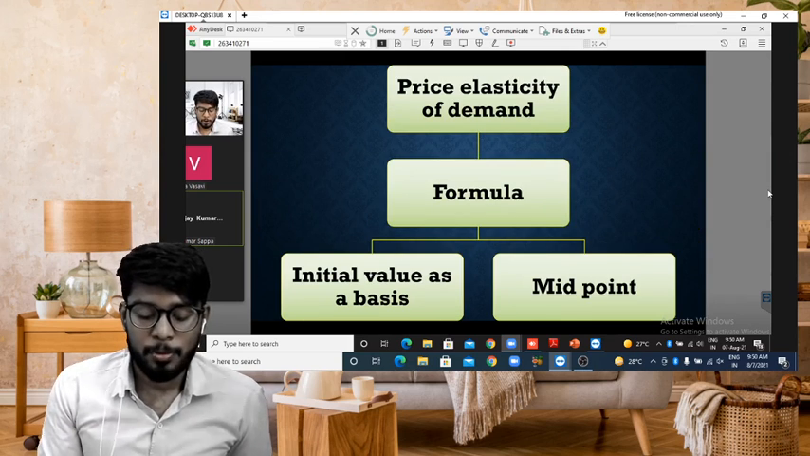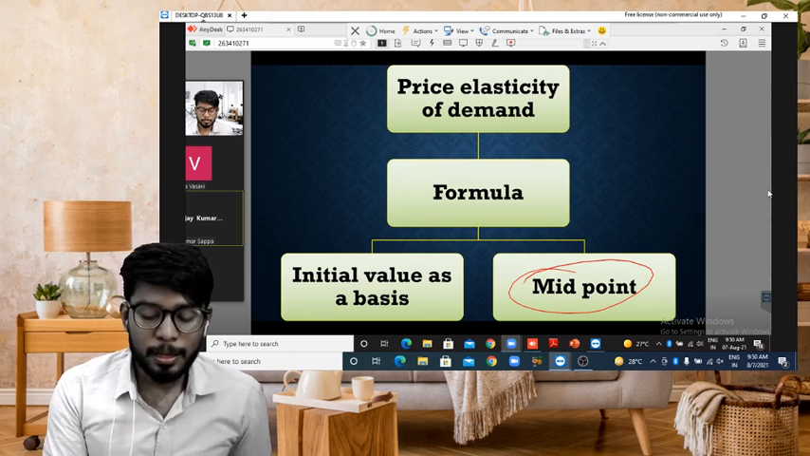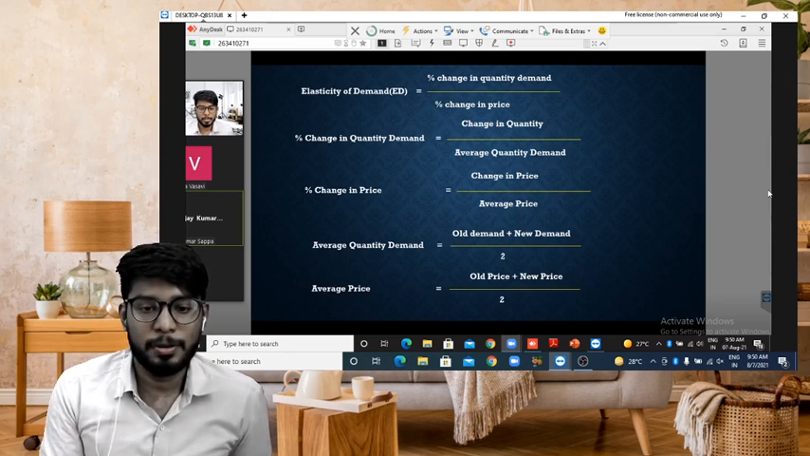Price elasticity of demand formula: initial value basis, or midpoint basis. We use the midpoint basis. Elasticity of demand is equal to percentage change in quantity demanded divided by percentage change in price. Change in quantity demanded is the change in quantity divided by average quantity. Change in price is the change in price divided by average price. Average is old plus new divided by 2.